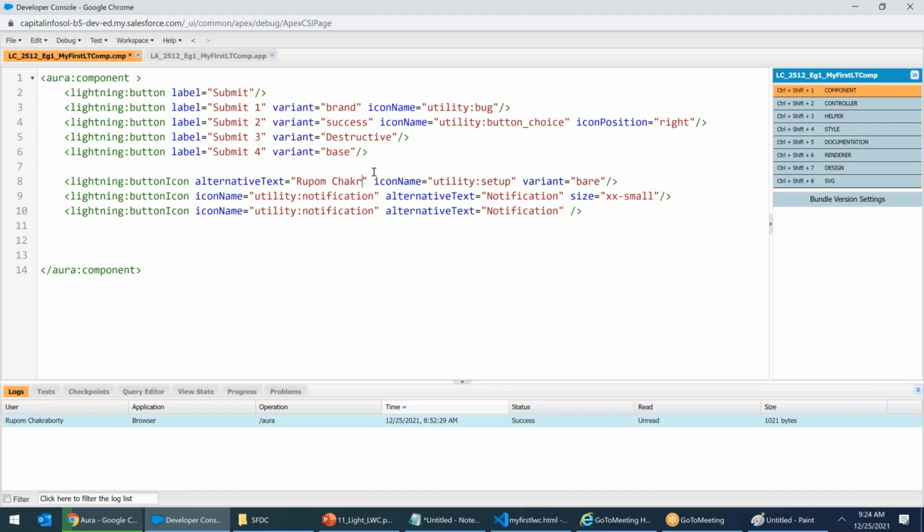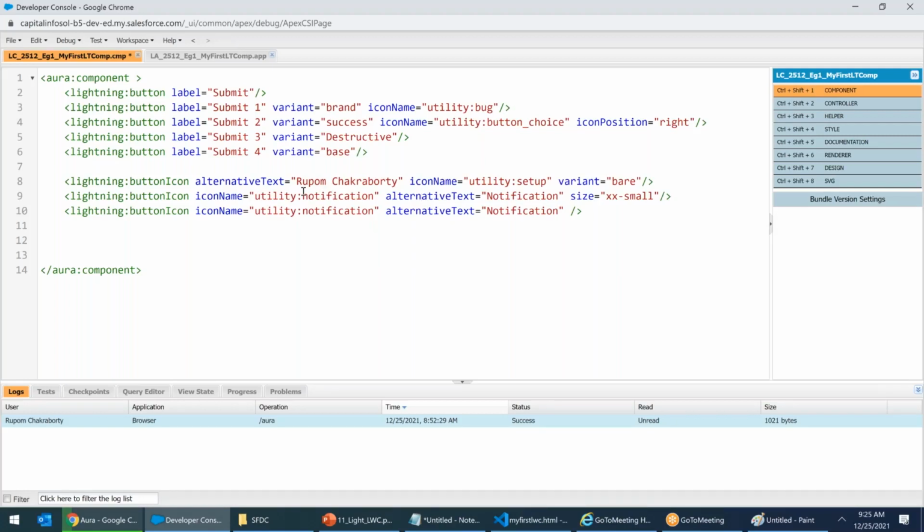In case the system is not able to contact SLDS, in the worst case the SLDS server is down, then immediately that will be changed to this alternative text button. If the system is not able to pull the icon due to the worst-case scenario, the alternative text will be displayed.